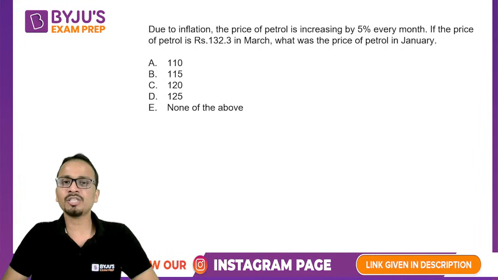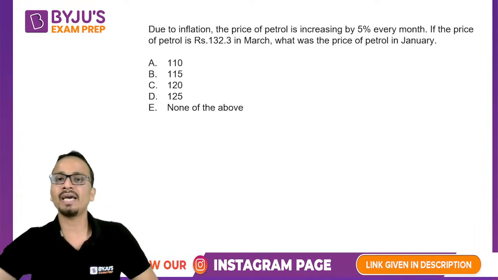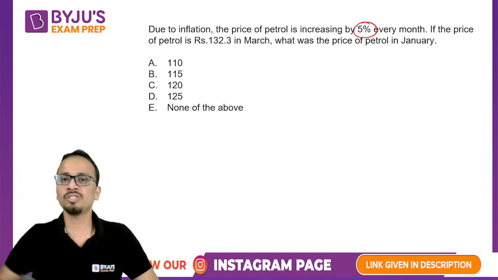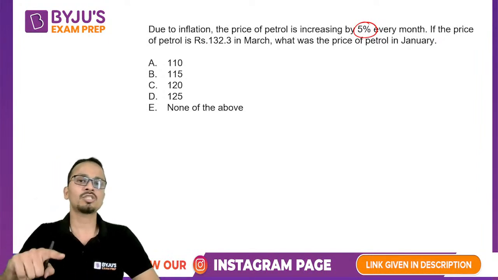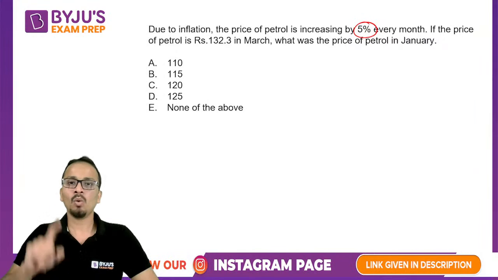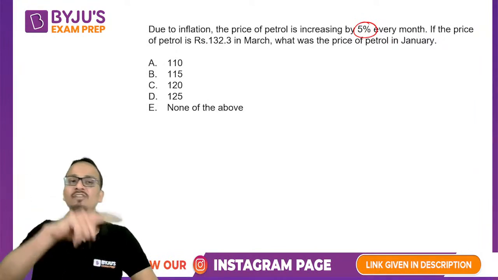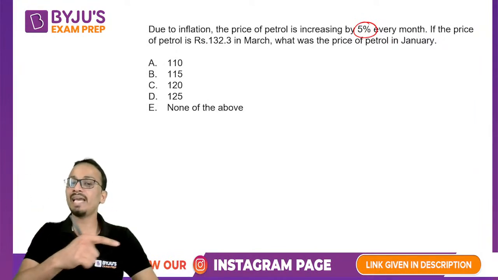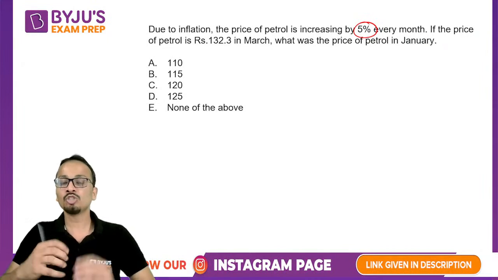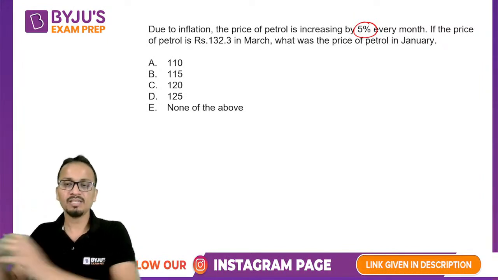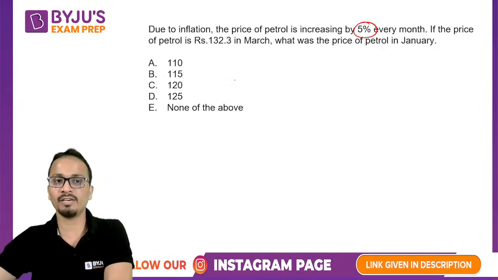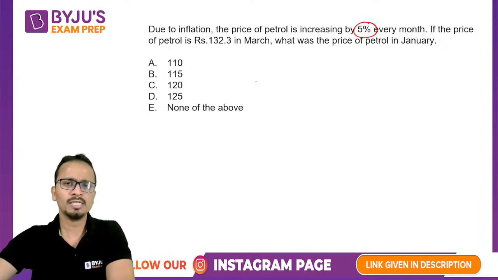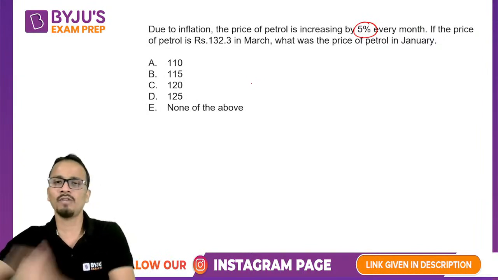So due to inflation, the price of petrol is increasing by 5% every month. Now, if the price of petrol in March is given, what was the price of petrol in January? That means 2 months पहले का price पूछा हुआ है. So now final value is given. We have to find out the initial value. All right. Okay. Now listen to this very carefully. I'll give you a shortcut, the fastest way of solving this question.